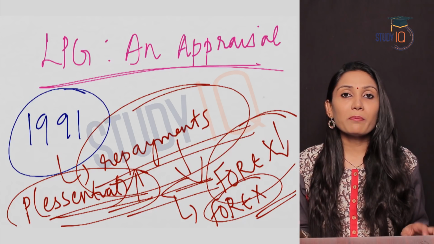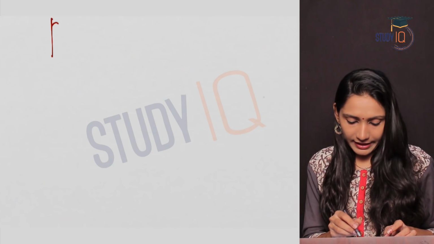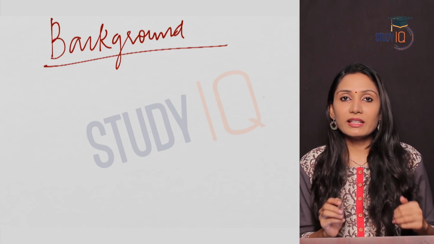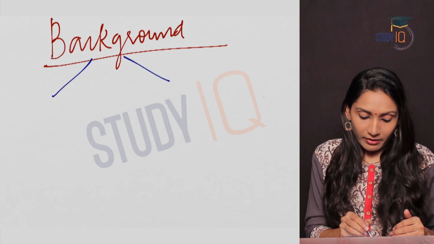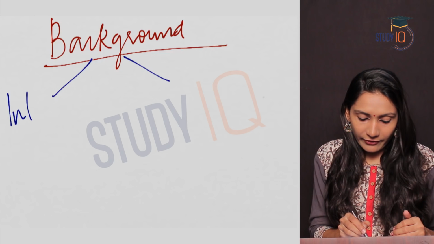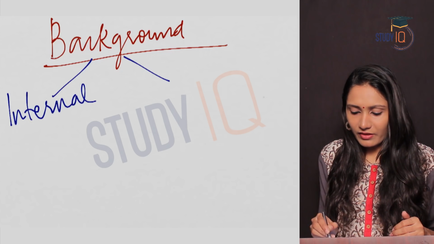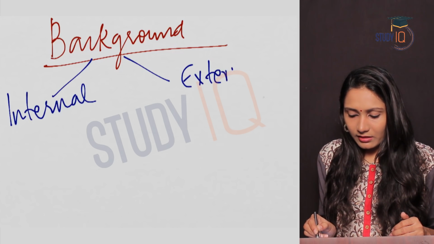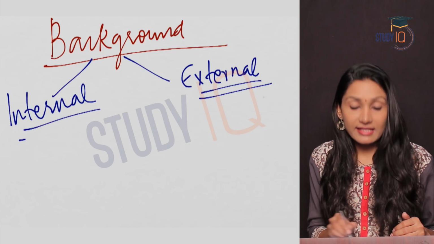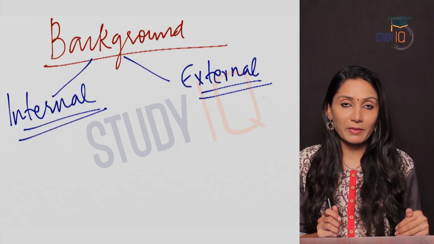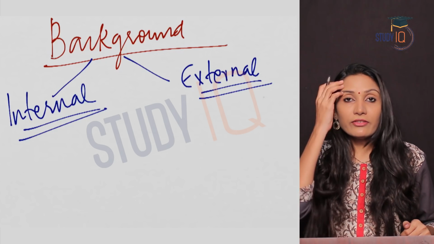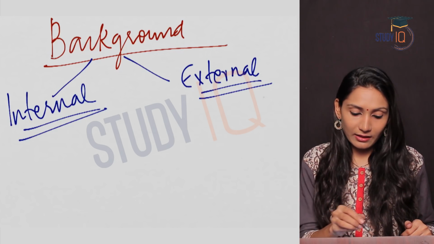Let us see what was the background of this crisis. If we look at the background, we can divide the causes into two reasons: mainly, internal factors and external factors. Both internal as well as external factors were responsible for this BOP crisis, or balance of payment crisis, in the country. First, let us see what were the internal causes.